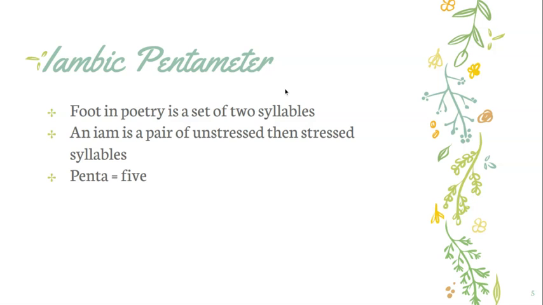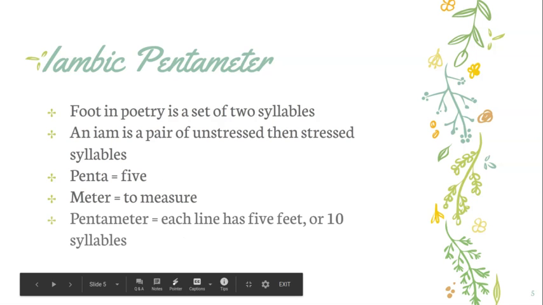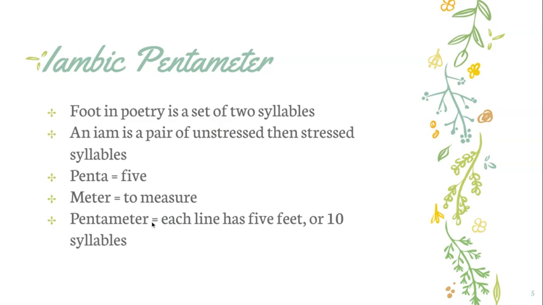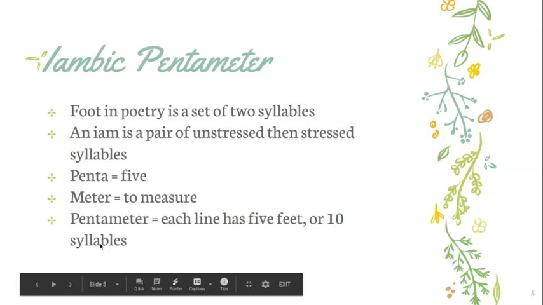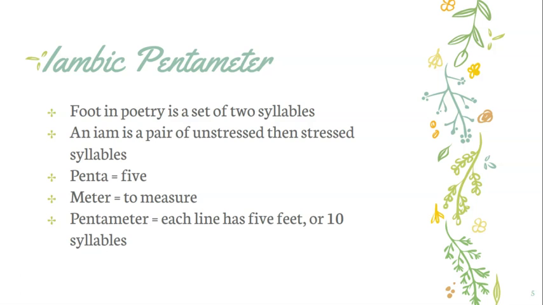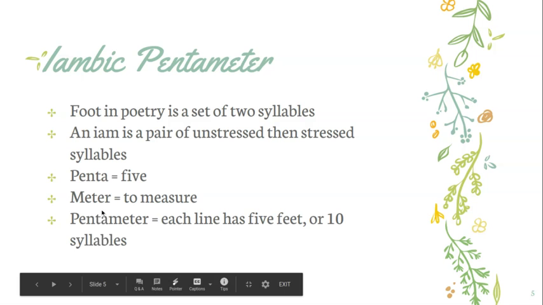Okay, so then let's look at pentameter. Penta is 5. Meter means to measure, right? So pentameter is 5 measurements. So each line has 5 feet. So we said a foot is 2 syllables. So basically each line has 10 syllables. So as you count through each line, you're going to notice that they have 10 syllables. And then they're in the iamb form.